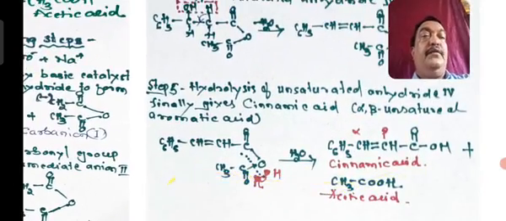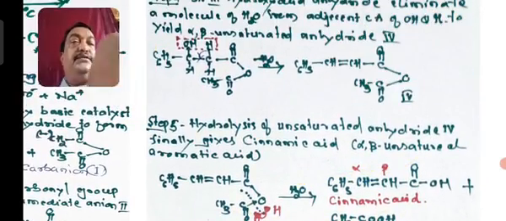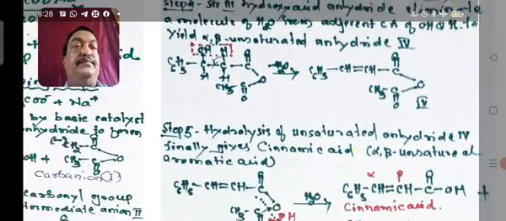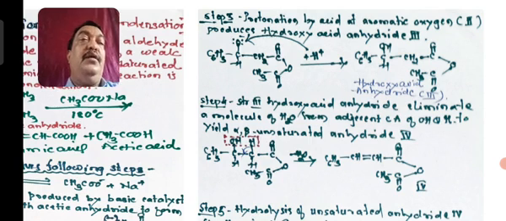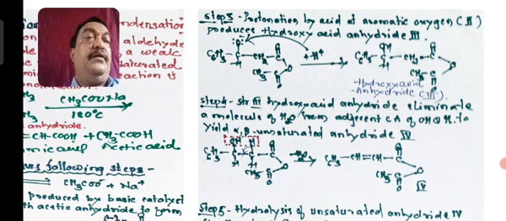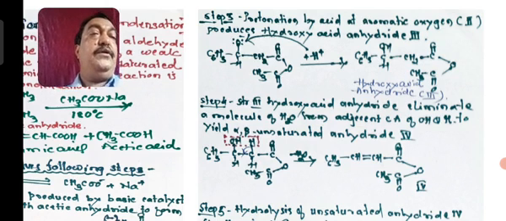Okay, now in the next step protonation occurs and O minus will become OH. That is C6H5 CHOH CH2 COOCOCH3, a benzene ring containing an alcohol group with acetic anhydride in a long chain structure.